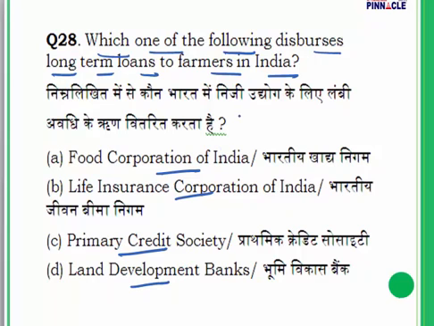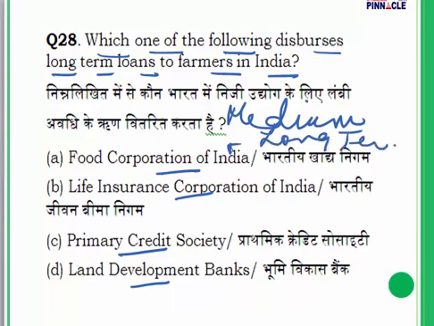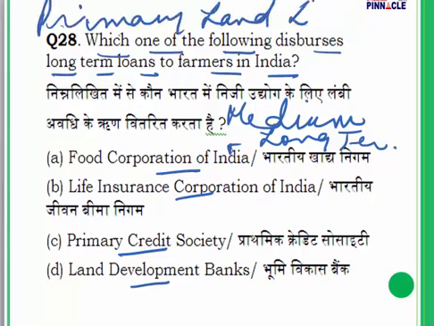Now, for medium and long-term loans, these are disbursed to the farmers through Primary Land Development Banks. We have primary land development banks. These are going to disburse the loans. Okay, primary land development banks.